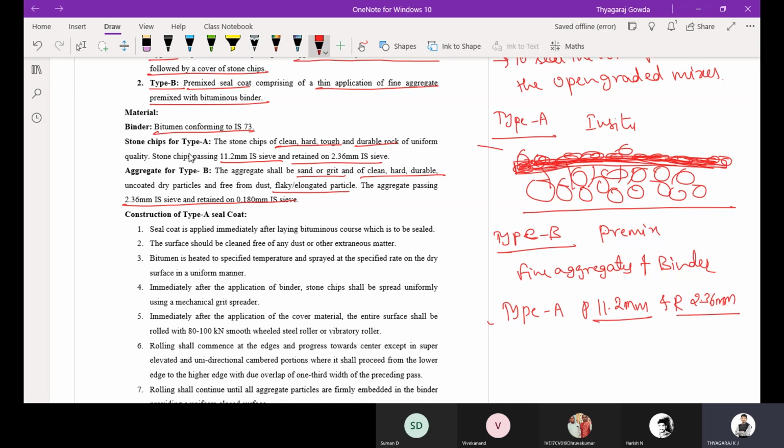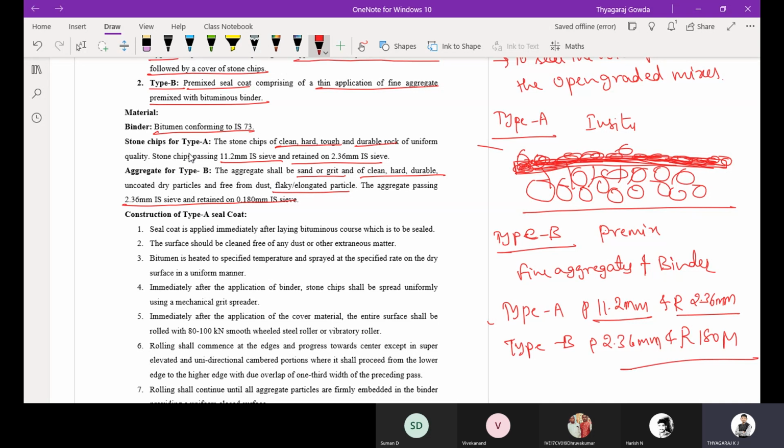And for type B seal coat, the aggregates passing 2.36 mm and retained on 180 micron IS sieve can be utilized for the preparation of seal coat.